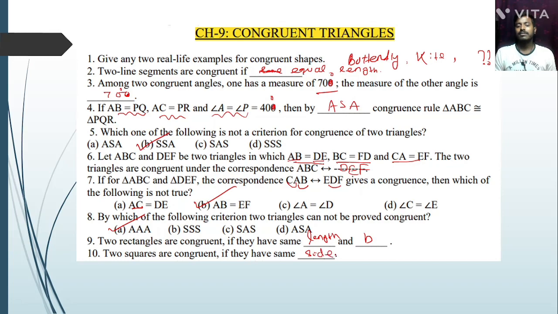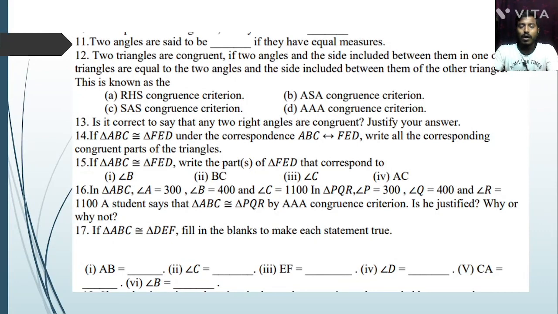Next one: two angles are said to be dash congruent. Two triangles are congruent if the two angles and the side included between them in one of the triangles are equal to the two angles and the side included between them of the other triangle. This is known as dash. Two angles and one side, this is ASA.